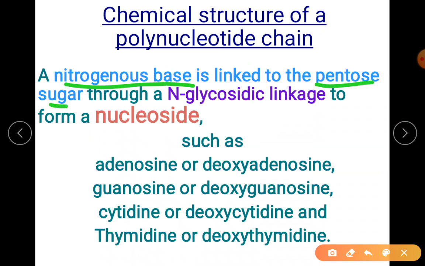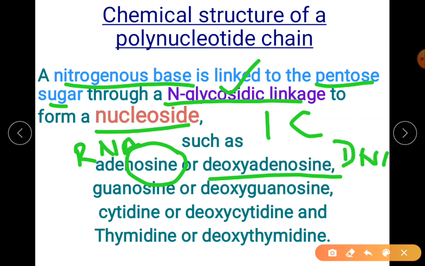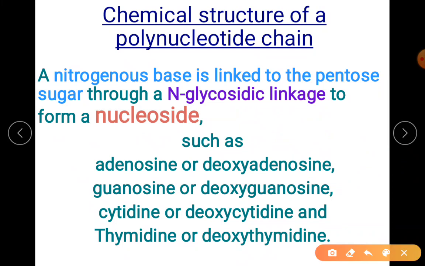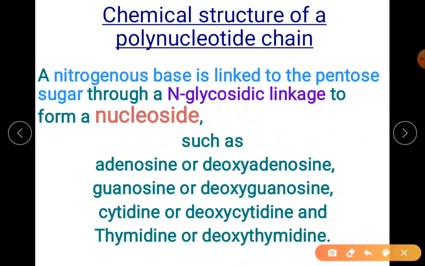At which carbon atom? First carbon atom. What kind of bond? The bond name is N-glycosidic linkage. So it is the glycosidic bond. What does it form? A nucleoside. That's what I said, sugar plus adenine. Adenine then turns to adenosine in case of RNA. This side I've written about RNA and this side DNA. For RNA the word deoxy is not there, whereas for DNA we have placed the prefix deoxy. So it is adenosine for RNA, and in case of DNA, deoxyadenosine.